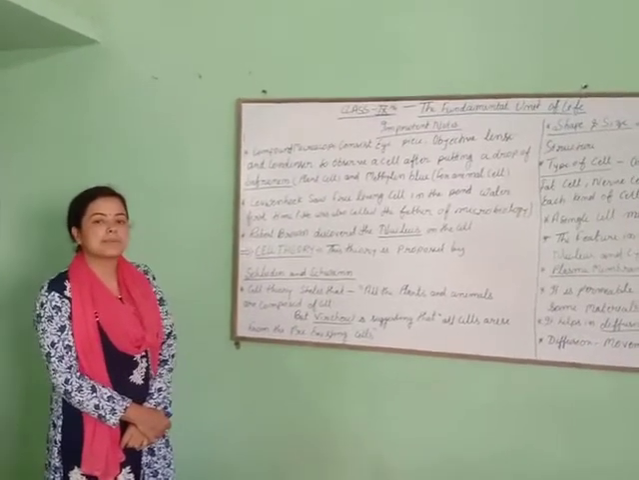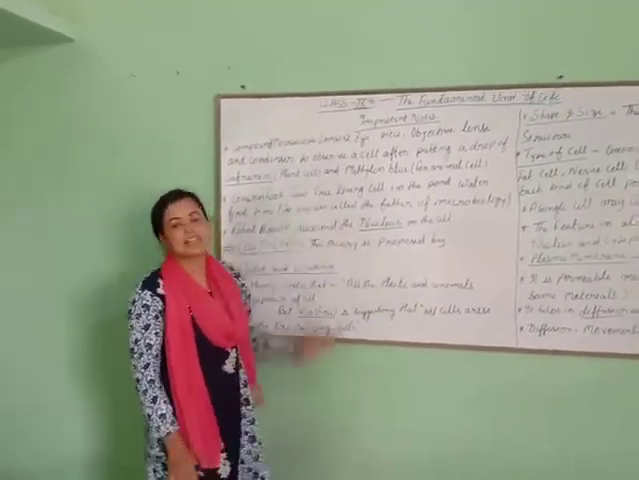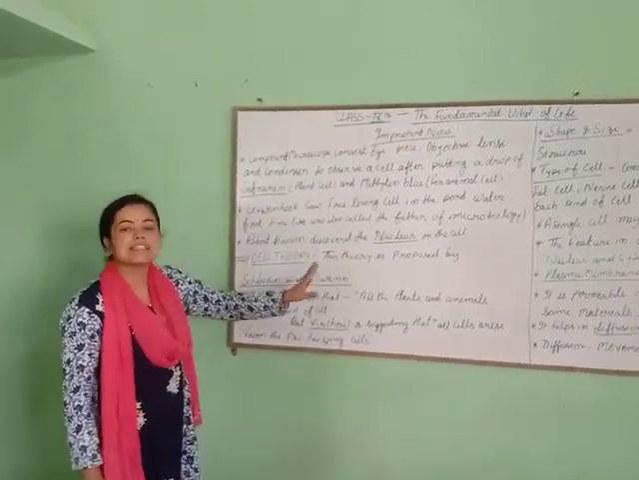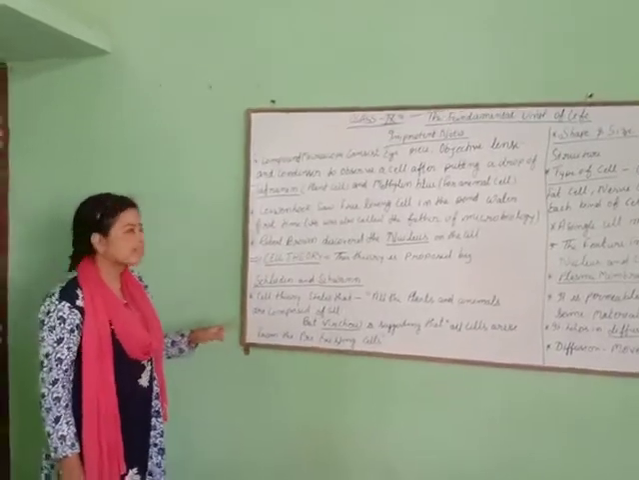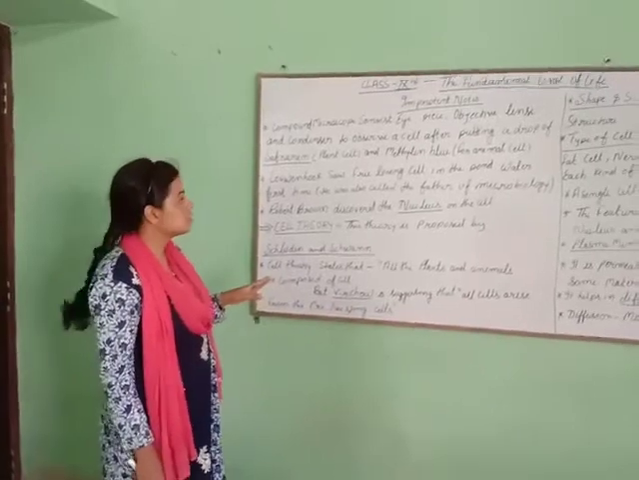The first chapter of class 9th, The Fundamental Unit of Life. In the last video, we also discussed this chapter and the topic of the cell. The cell is the functional unit of all living organisms. Let's see some important notes about this chapter.